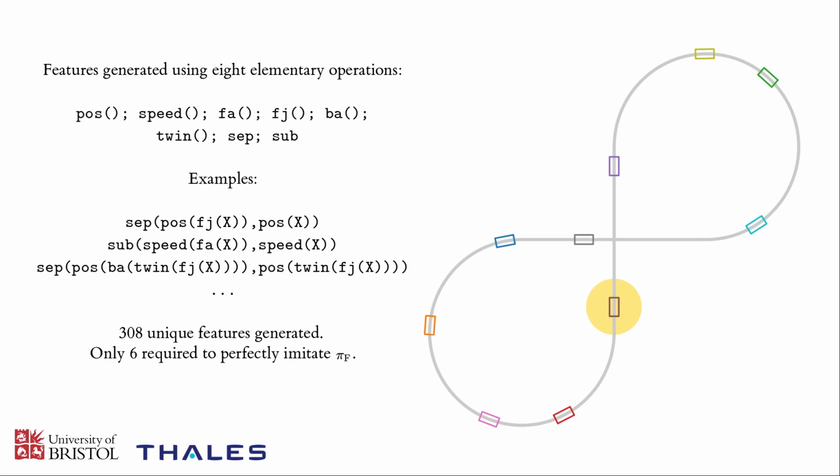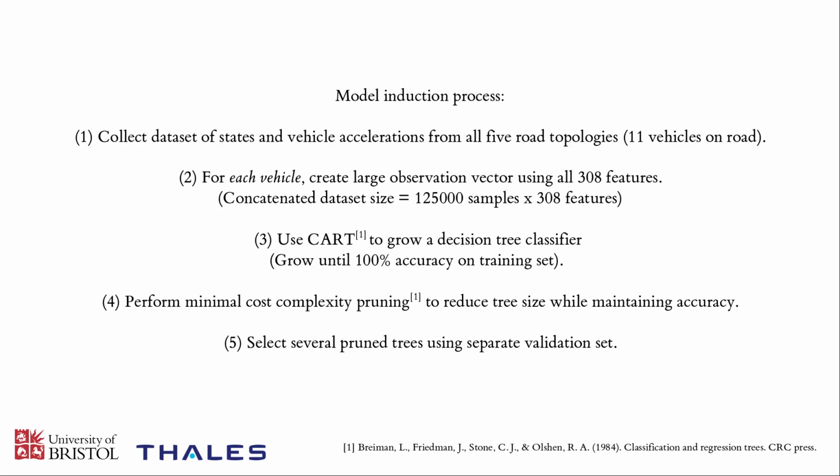So now the actual process that we use to create this model. First off, we observe the vehicles driving around in the environment. That allows us to collect a set of environmental states and their actions, so accelerations. And we do this in a set of 5 different road topologies, which were in the figure a couple of slides back. And we have 11 different vehicles on the road throughout this process.